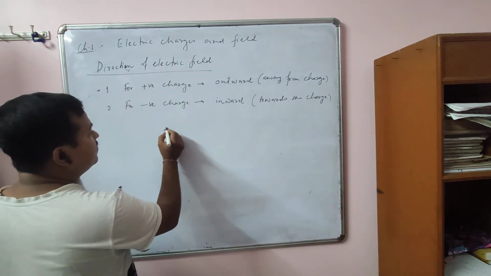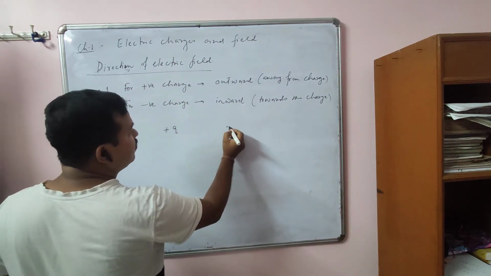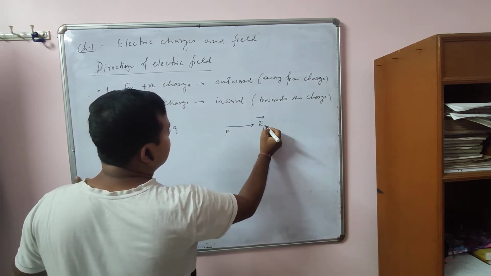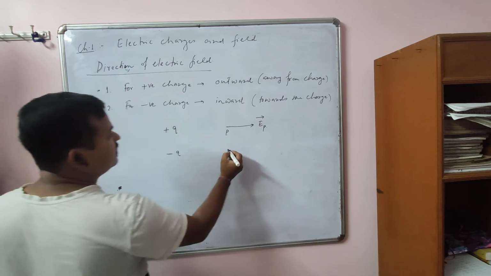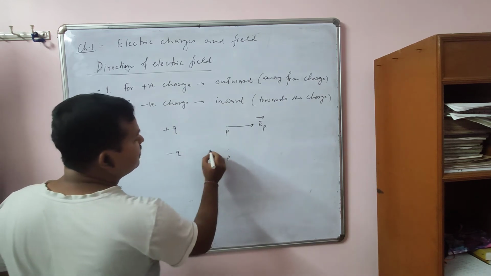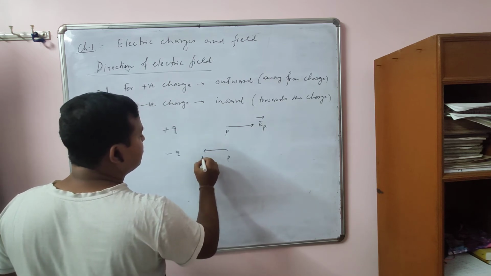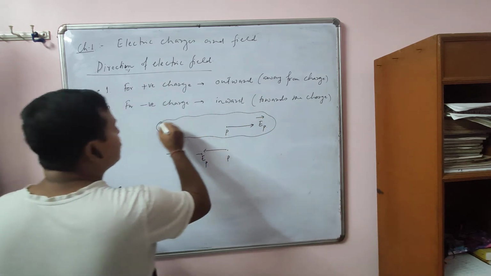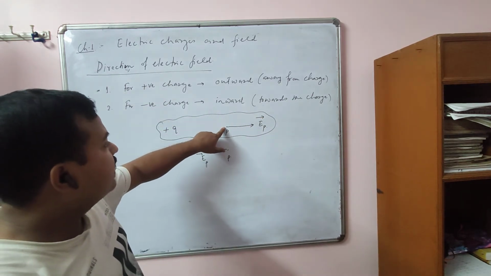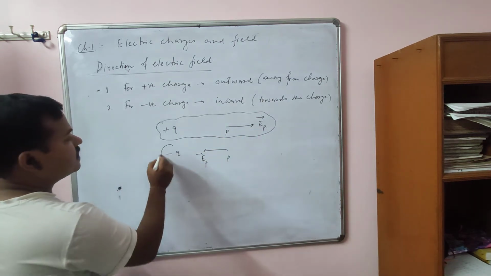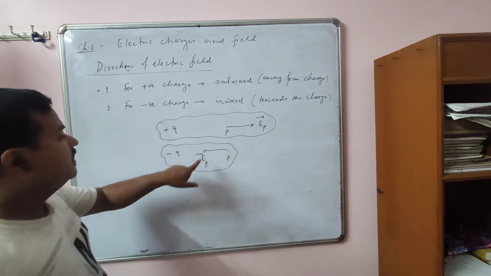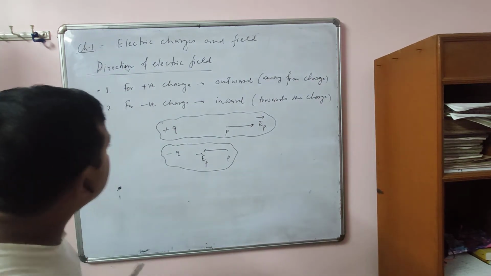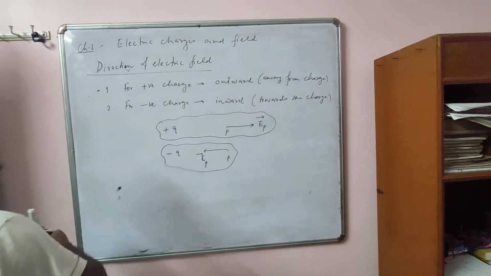That means if it is a positive charge, the direction of field at this point will be what? It's outward. Suppose at point P, this is the direction of electric field at this point. If it is a negative charge, suppose at this point, what is the direction of electric field? It is inward towards the charge. So very simple. Just see carefully. For a positive charge, the direction of field at this point is outward. For a negative charge, the direction of field at this point is inward. Clear? Now let me give some examples, then it will be more clear. So this point, just remember, very important point.